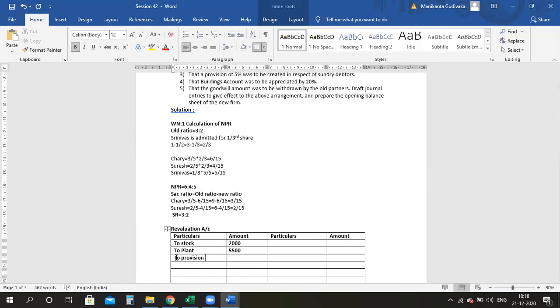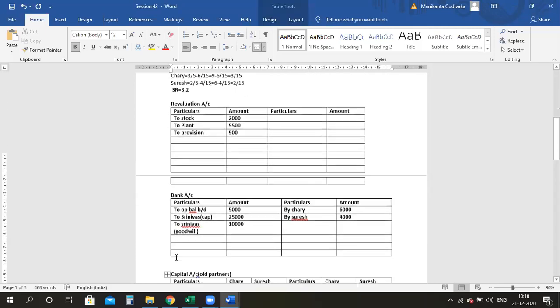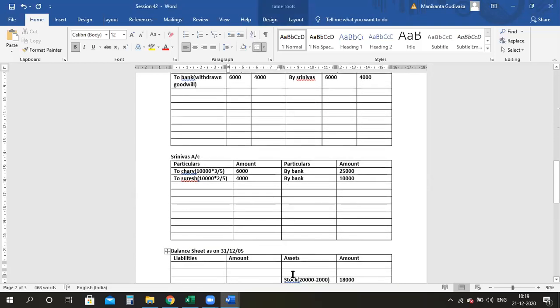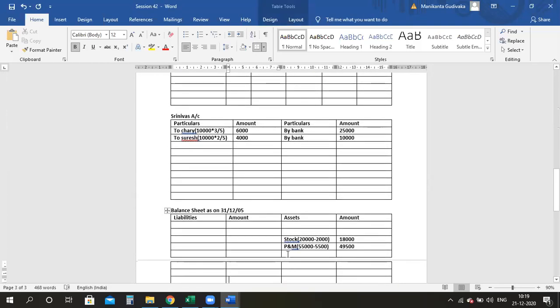I did 10,000 into 5%. Sorry, 500. So come here, double entry again in the balance sheet. I will take debtors. From debtors, earlier it was 10,000. 10,000 minus 5% is 500. Therefore, now it will be how much? 9,500. Clear?